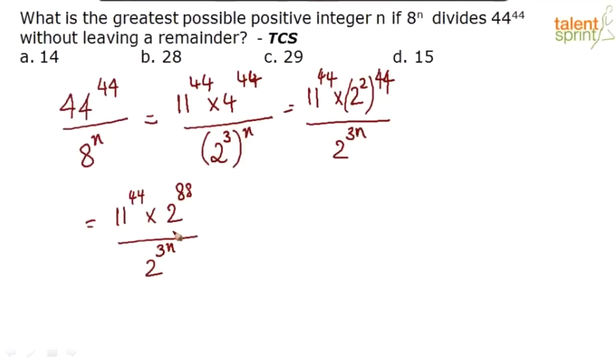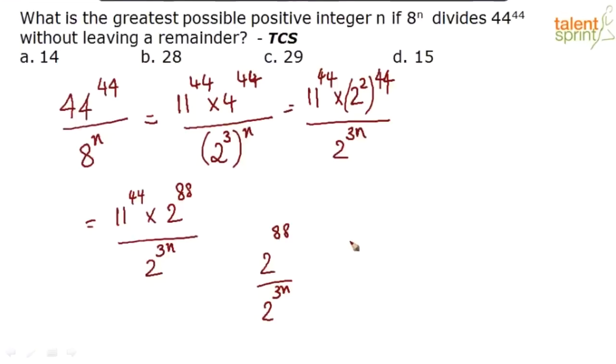So what is asked in the question? When I make this division, there should be no remainder. Basically this should divide correctly with 2 to the power 88. So what can be the maximum value of n? Now you can omit this 11 to the power 44. So you have 2 to the power 88 by 2 to the power 3n. When you make this division, the denominator should not exceed the numerator, so there is no remainder. When does that happen?